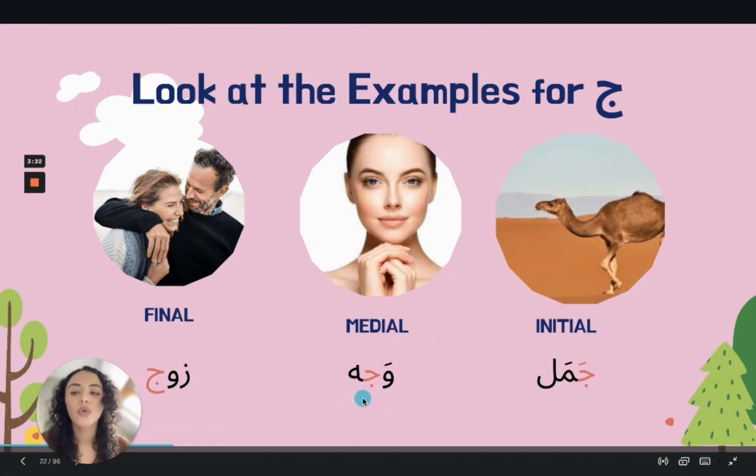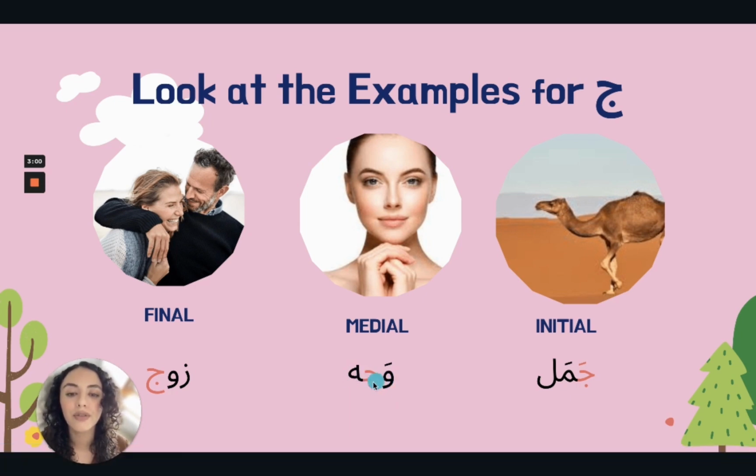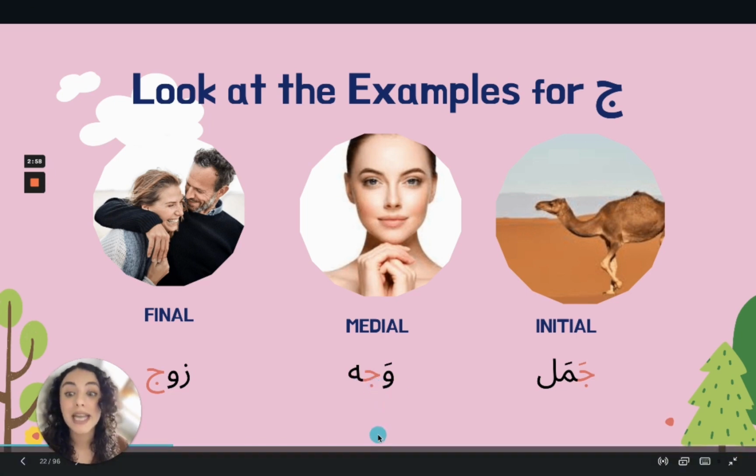Wajh means face. And here we see it again in the middle. And again, in the middle, it is connecting to something always, right? And so you can either have the line start from here or start from here, but you're always going to have it connecting. And finally, at the end of the word, this is what the Jeem looks like.